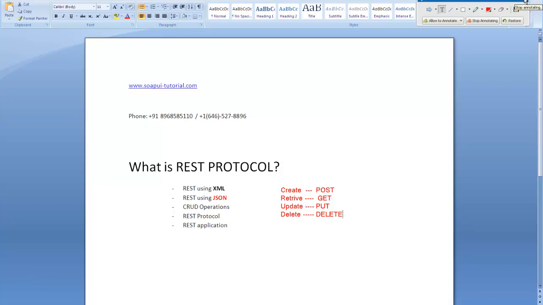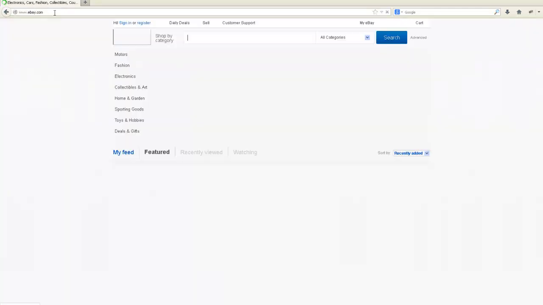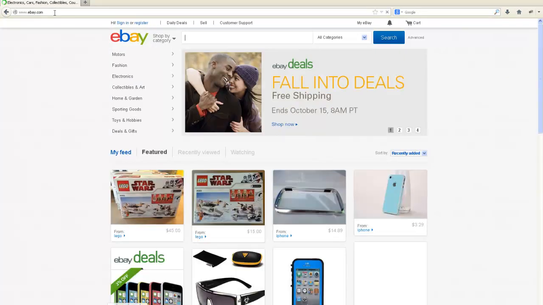For example, if I talk about the HTTP protocol, then I can also talk about a browser. When I am on a browser and I visit a website, say ebay.com, this is the HTTP protocol. The browser supports the HTTP protocol.